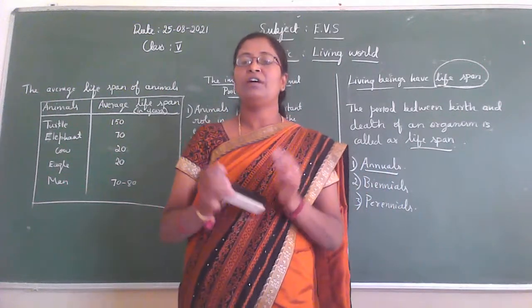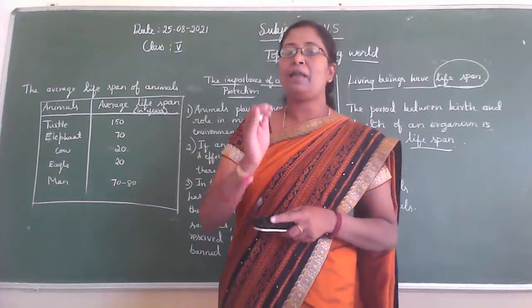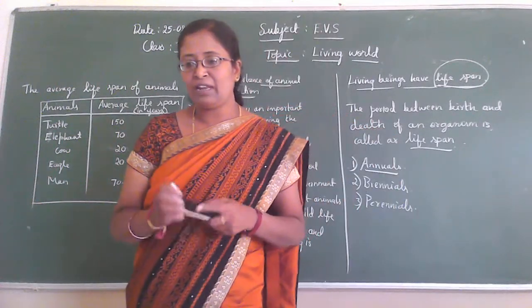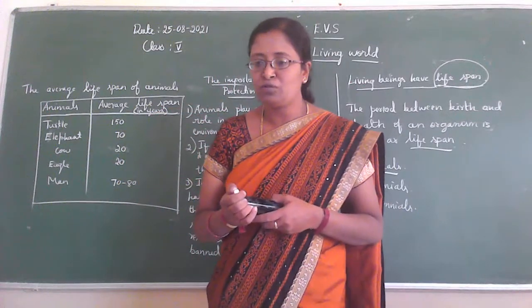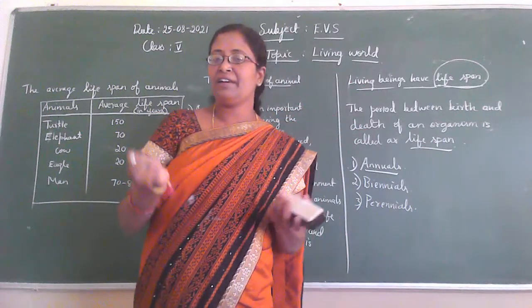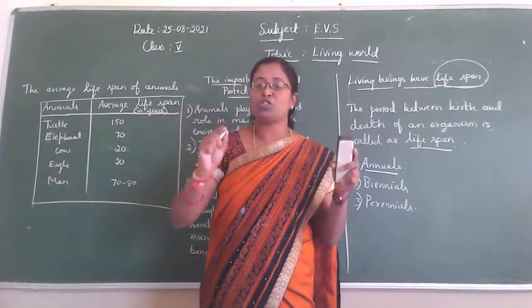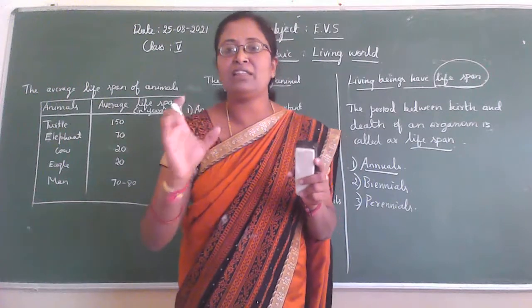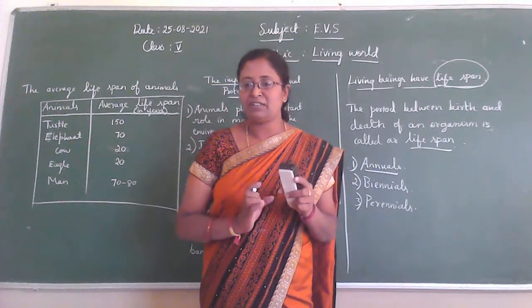Okay, so then tell me, children, what is annuals? Annuals means plants which bear flowers, then produce fruits and seeds, and then finally die within 1 year. This process should take place within the year, or in 1 season.